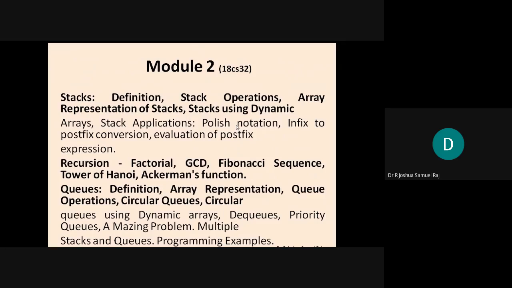In module 2, you will be dealing with specific data structures such as stacks and queues. You will talk about what is the definition of stack, what are the operations you can do with it, the implementations of it, the advantages or the applications. Okay, and again in queues, the same. You talk about what is a queue, how can you represent it, what are the varieties of queue, right? And what are the practical problems you can address.